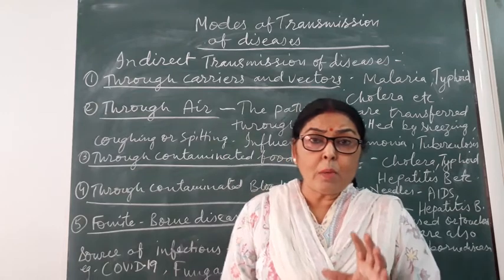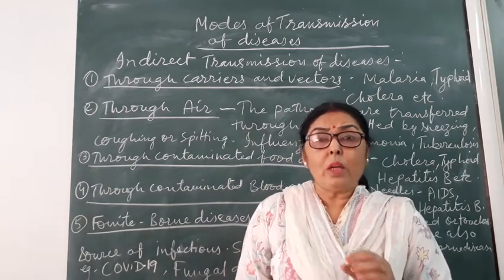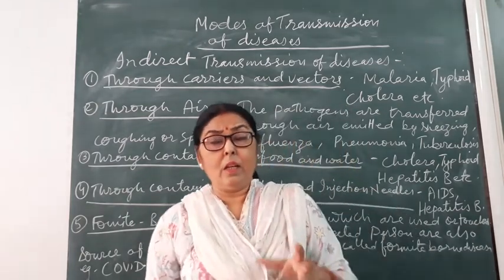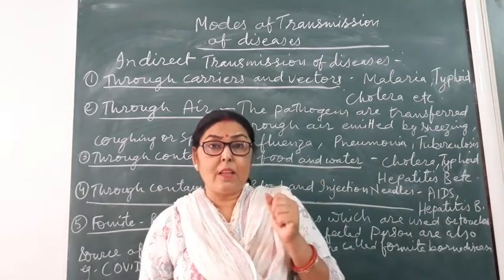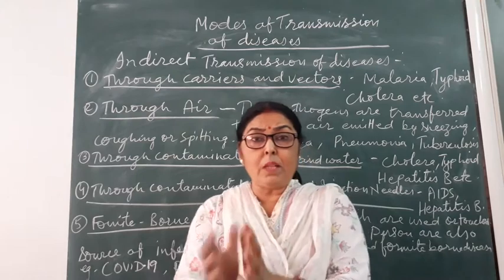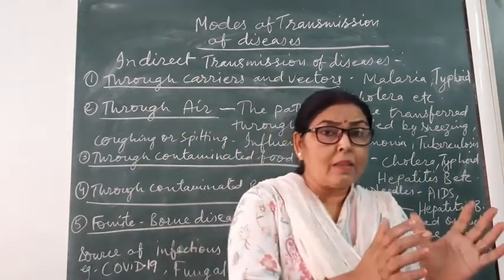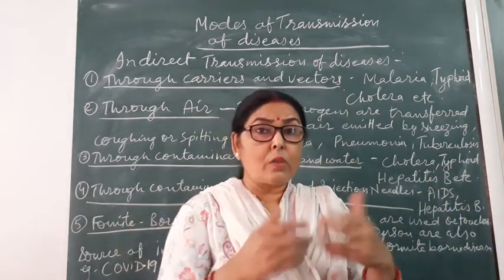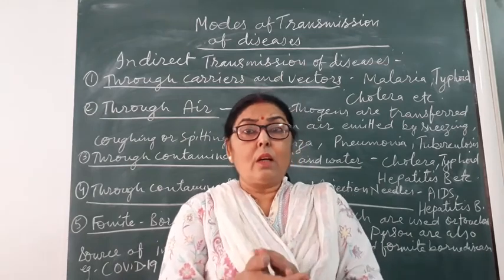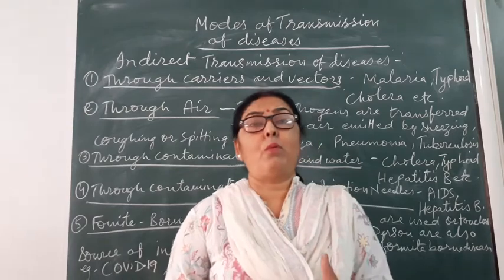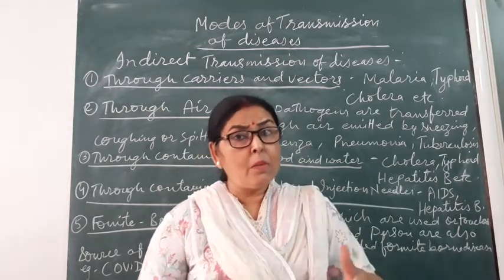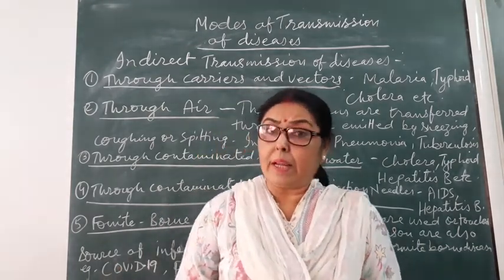We all are too much afraid. So if we want to stay healthy, we should use a mask, and after touching any article outside our home, we should wash our hands. Why? Because this is also a type of fomite-borne transmission. There are many modes of transmission of COVID-19.